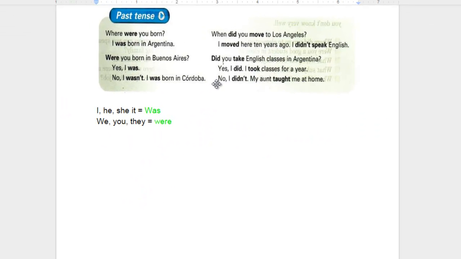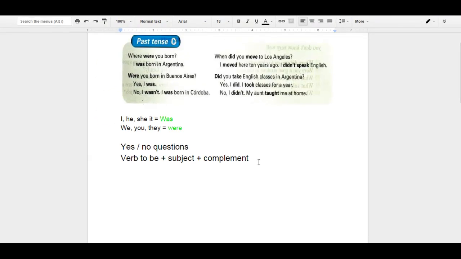Now, let's try to make sense of the different types of questions that we have. First of all, we're going to talk about yes or no questions, and that will be the second one that you see there. I'm going to try to make sense of that question, and then we're going to practice making a few. So let me start by writing down a formula.